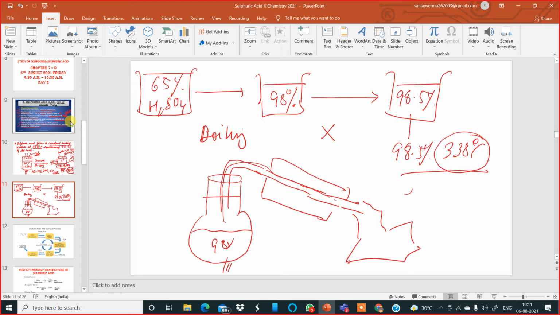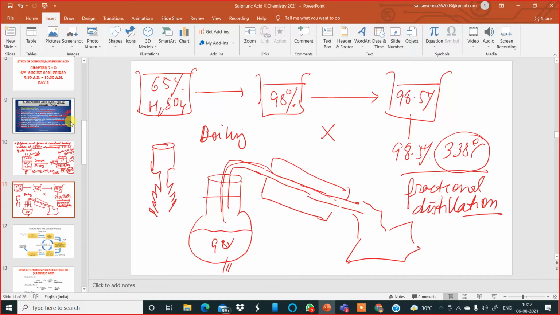The other method is called fractional distillation. In fractional distillation, you have a column which has grooves like this. This is how you proceed with the distillation of sulfuric acid beyond 98%.